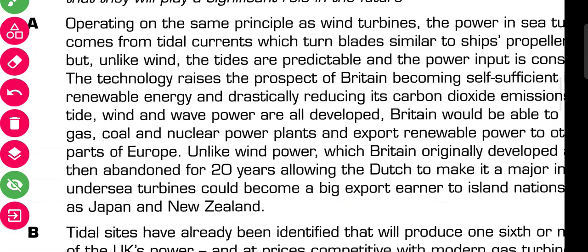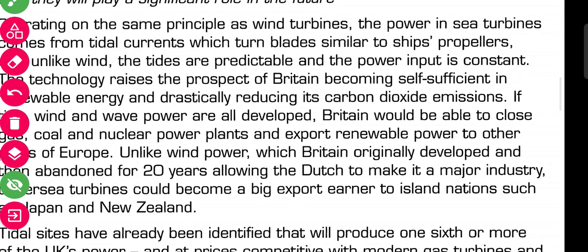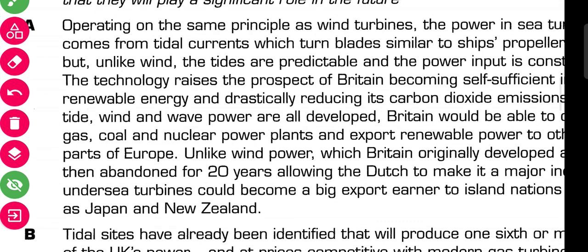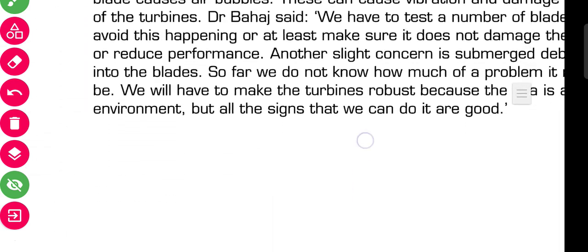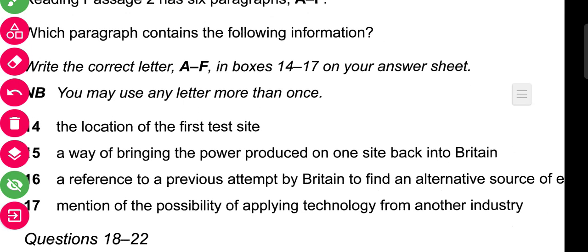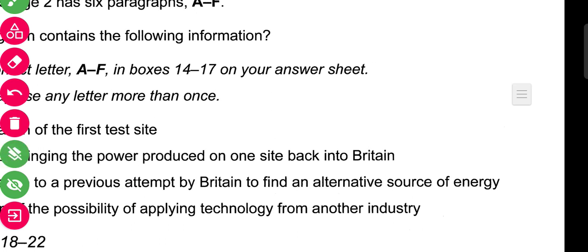Undersea turbines could become a big export earner to island nations such as Japan and New Zealand. So here it is mentioned about two different countries where this alternative source of energy was used. So the answer for question number 16 will be A. Yes, you are right. The answer will be A paragraph.